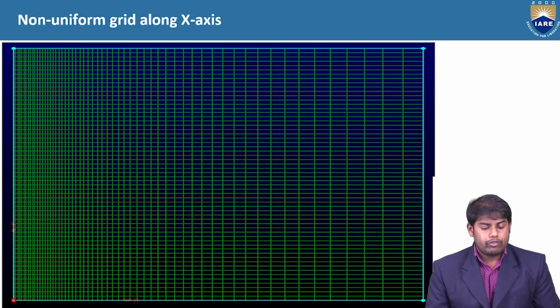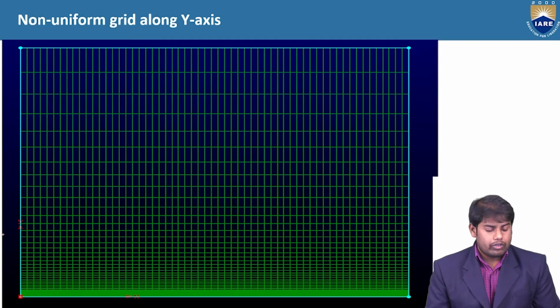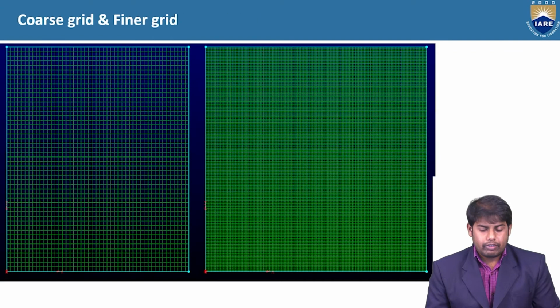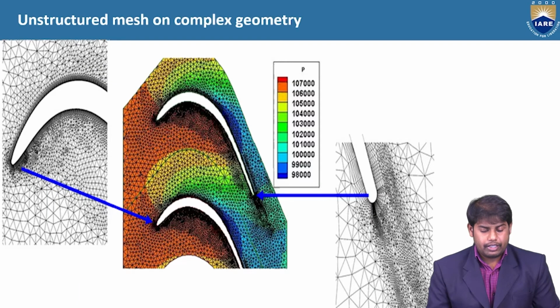You can see non-uniform grid along x-axis and non-uniform grid along y-axis. Basically we use non-uniform grid along y-axis because we need to capture the boundary layer. We'll see why we need to give more spacing for the y axis.